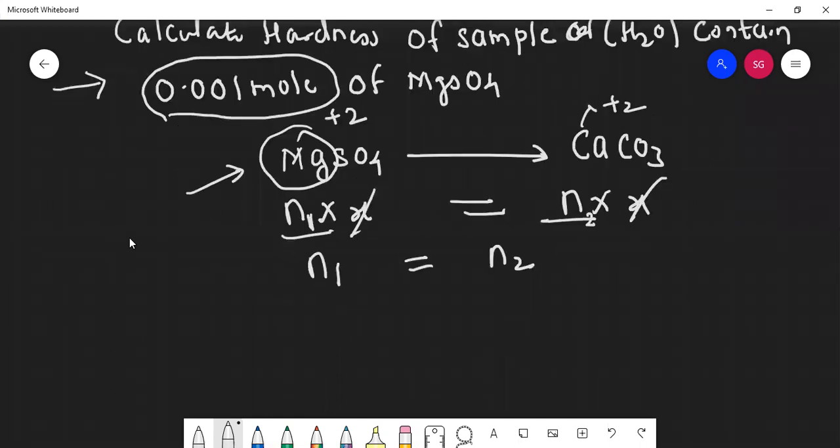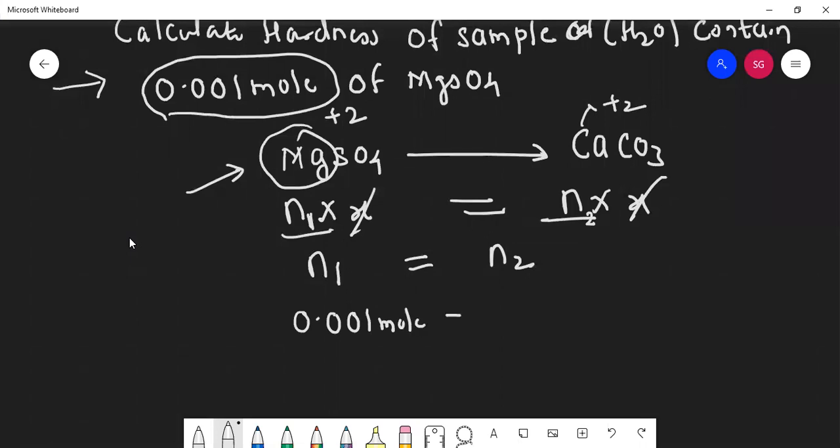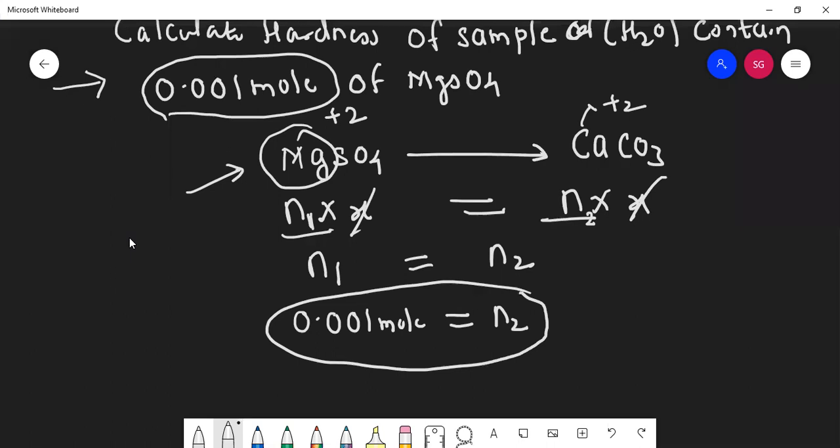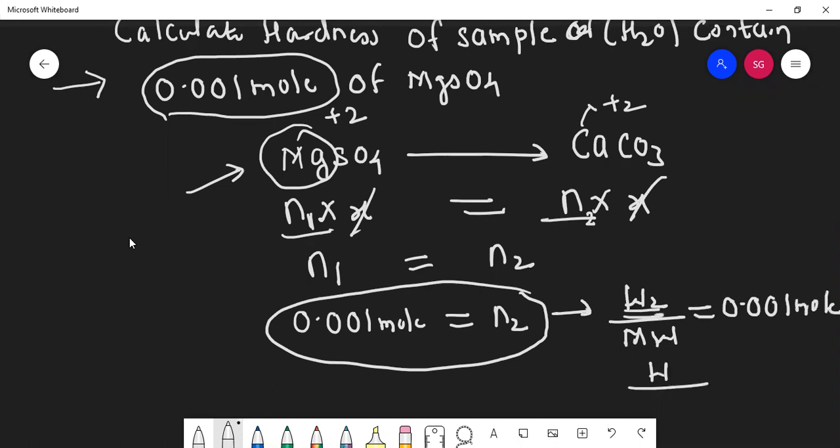So if I substitute the value, 0.001 mole, only this much is given, that is equal to N2, means N2 is also this much, and N2 you know how to find. W2 upon molecular weight, total moles are 0.001 mole. Weight I don't know because I want to find it.